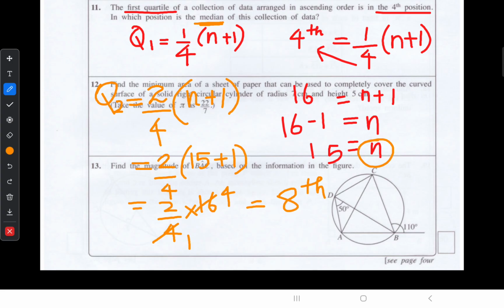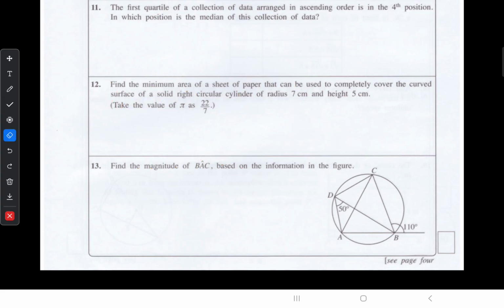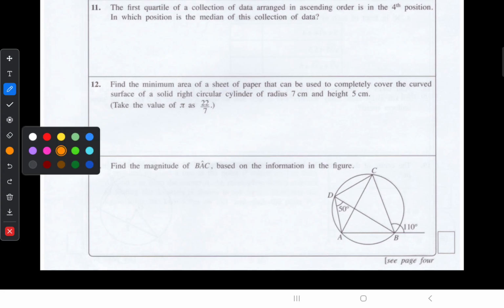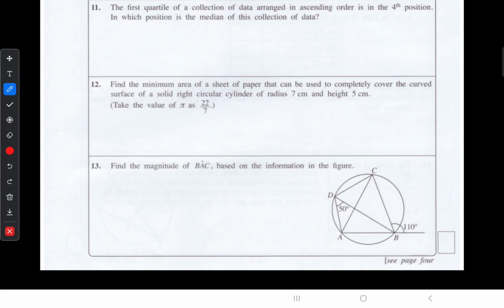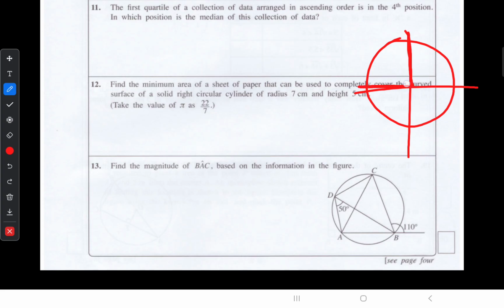There is another method also possible to do this question. Just try to finish this method. I'll explain that one. If you don't know the formula, that's not a problem in this case. Quartile means, when this is our data set and we cut it into 4 portions, one portion is called a quartile. This is our first quartile.